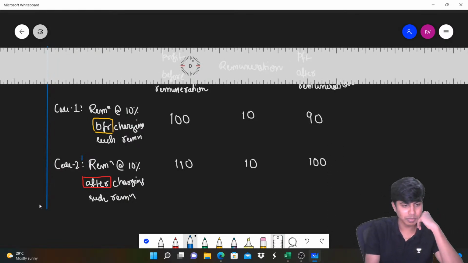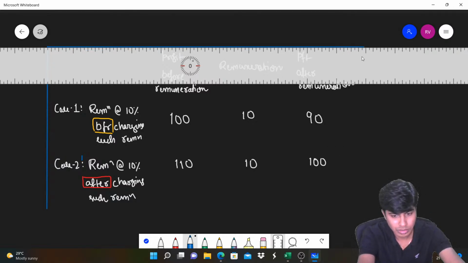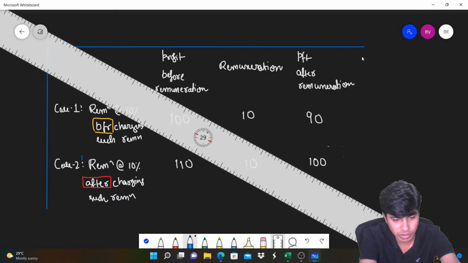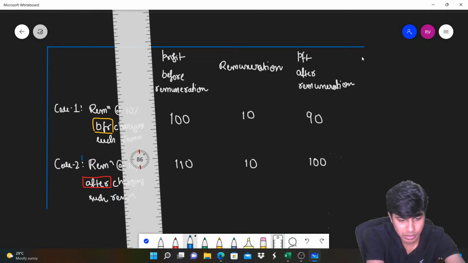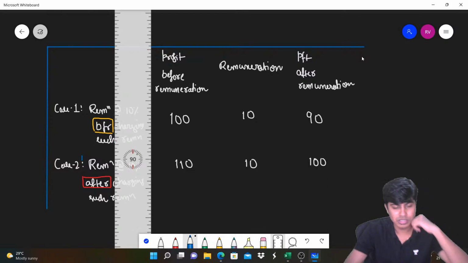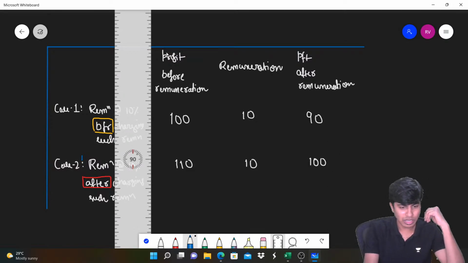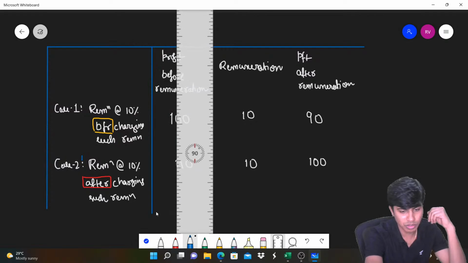This is a very important table, it makes you understand and remember a lot of things. Please do copy it, and I'll also solve one small example in both the cases for you. This is not the end. We are going to come back with another video on trick problems on remuneration.